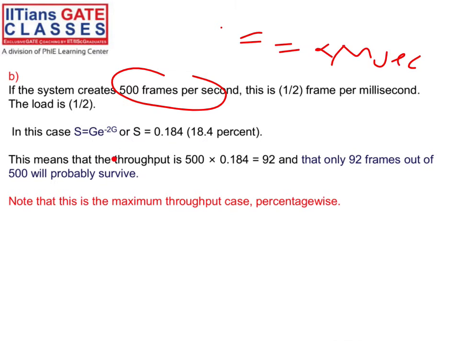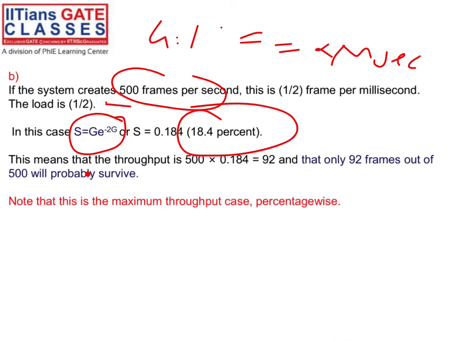S is equal to G into e to the power minus 2G, just apply. So G is equal to half. If you apply this one, the output will be 18.4%, right? This means 92 frames out of 500 frames will probably survive. And that will be the maximum throughput case. If you try to find the maxima, your channel load will come to 1 by 2. So that is the maximum throughput possible.